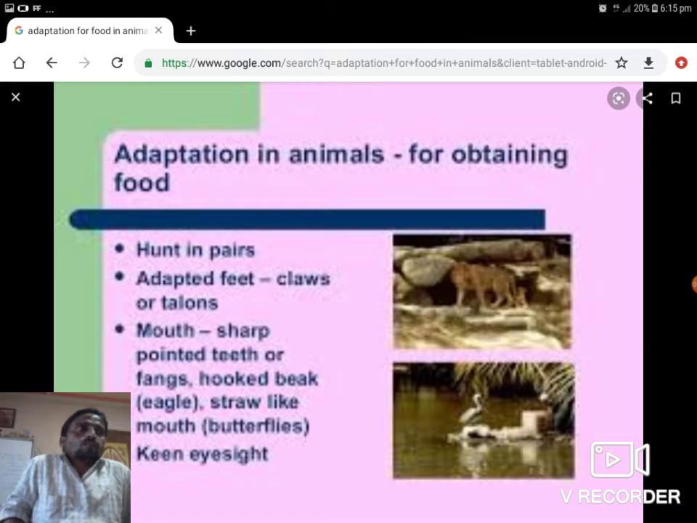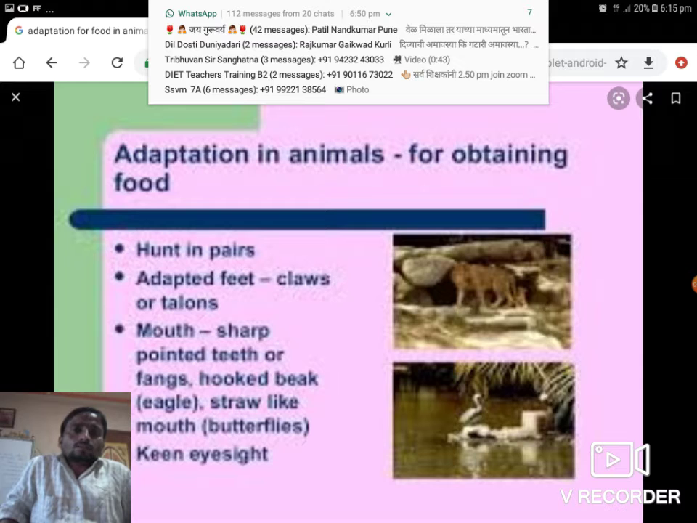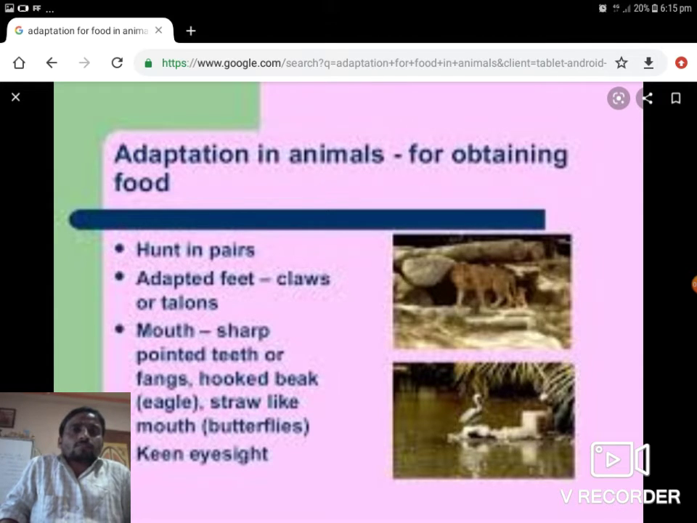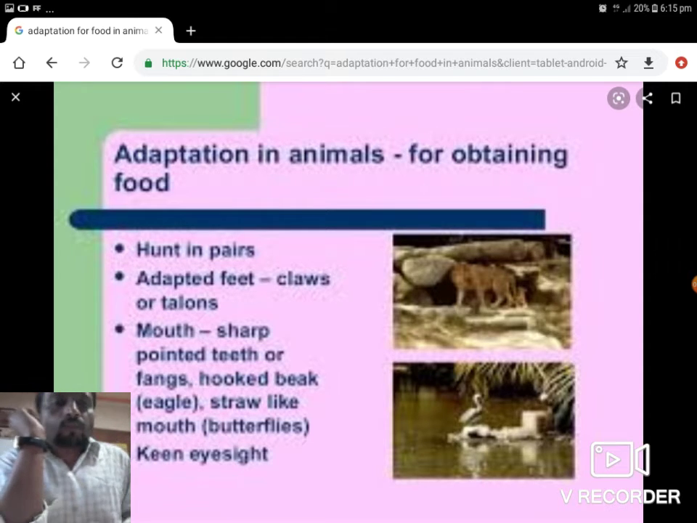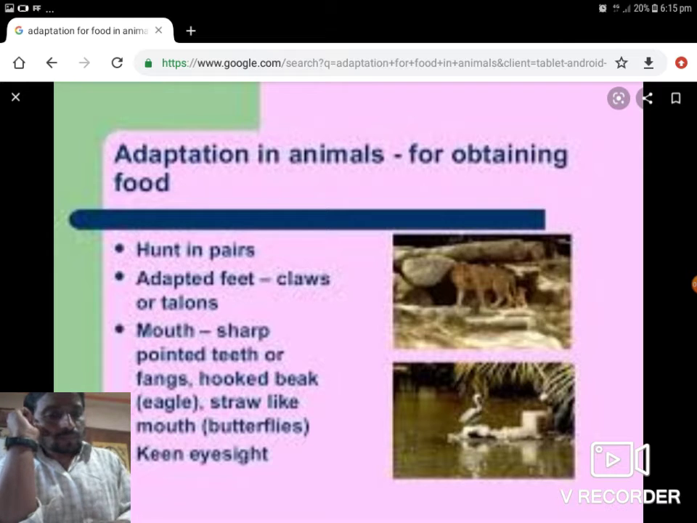Adaptation in animals for obtaining food. Hunt in pairs: some animals hunt in pairs or groups. Adapted feet, claws or talons. Mouth: sharp pointed teeth or fangs, hooked beak of an eagle, straw-like mouth of butterflies, winged eyelids. These are some examples of adaptation for catching food, that is, adaptation for food in an animal. Some pictures are shown here.